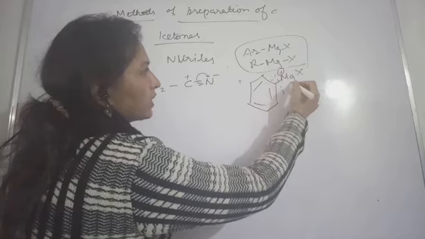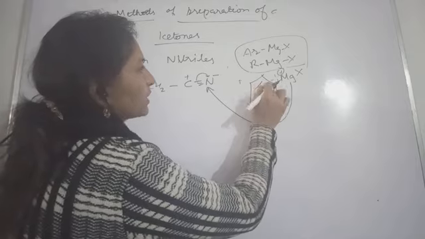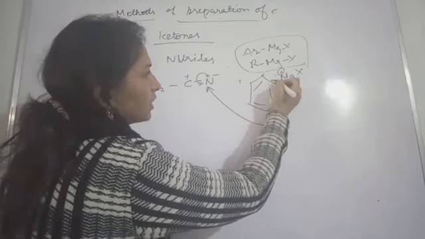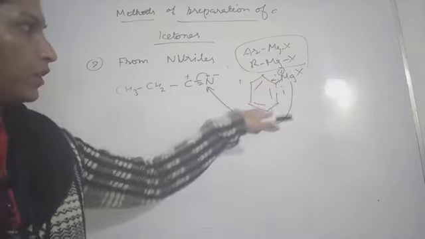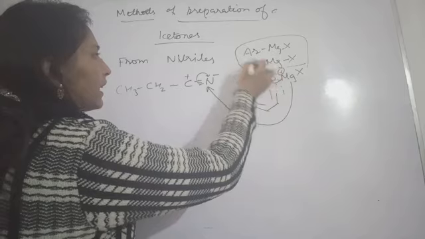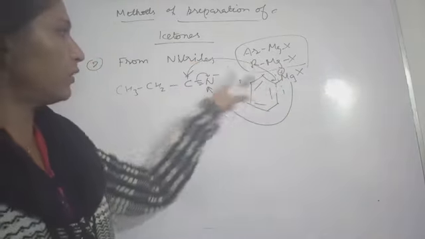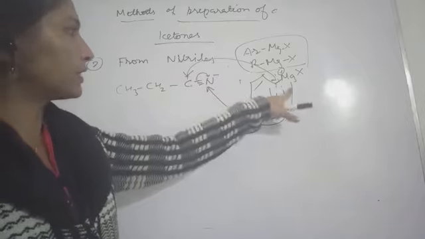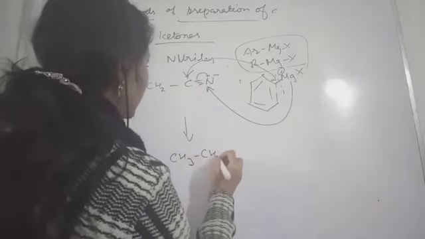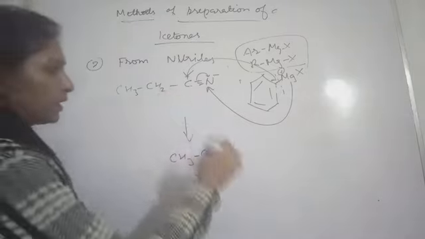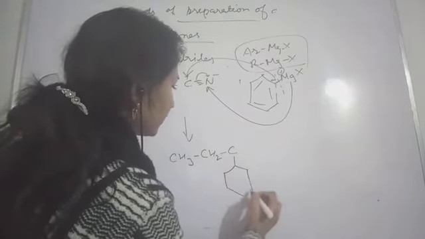So this is looking for negative charge. So this will get attached to this nitrogen. And because this negative charge is associated with that phenyl group, this will come and get attached to this carbon which is having positive charge. So this negative one will get attached with this positive and this MgX. So what product are you going to get in this case? This is CH3, this is CH2, the same nitrile group you are writing here, and with this C you will get this.